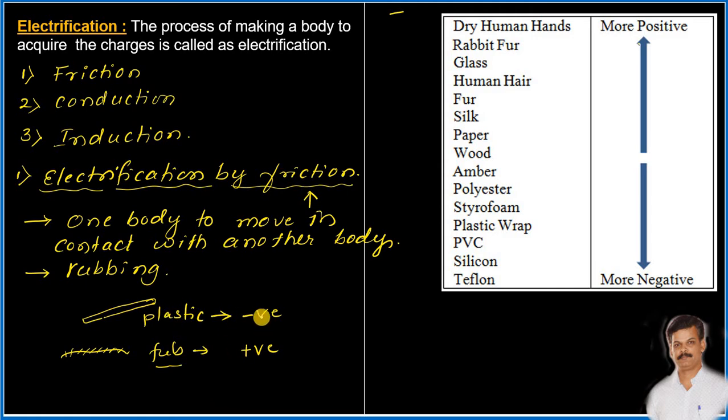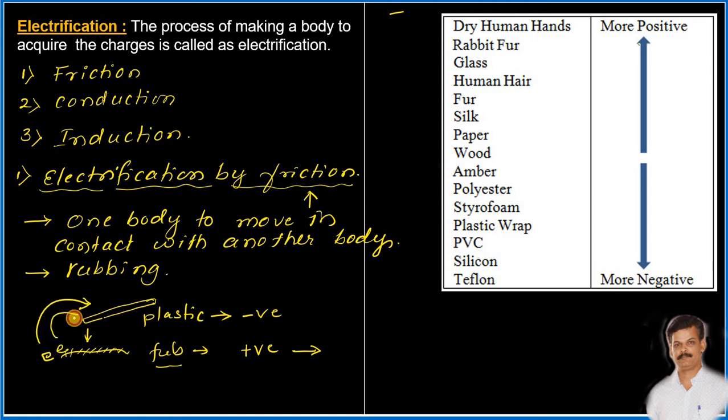How the plastic acquired the negative charge and how the fur acquires the positive charge? Very simple. When we rub the plastic with the surface of the fur, then the electrons which are present on the outer surface of the fur material are transferred to the surface of plastic. I repeat once again.